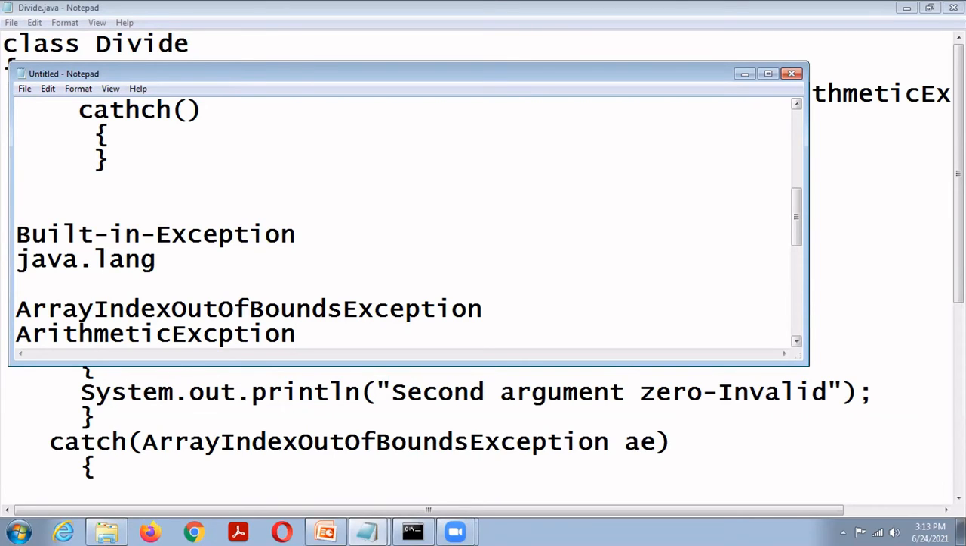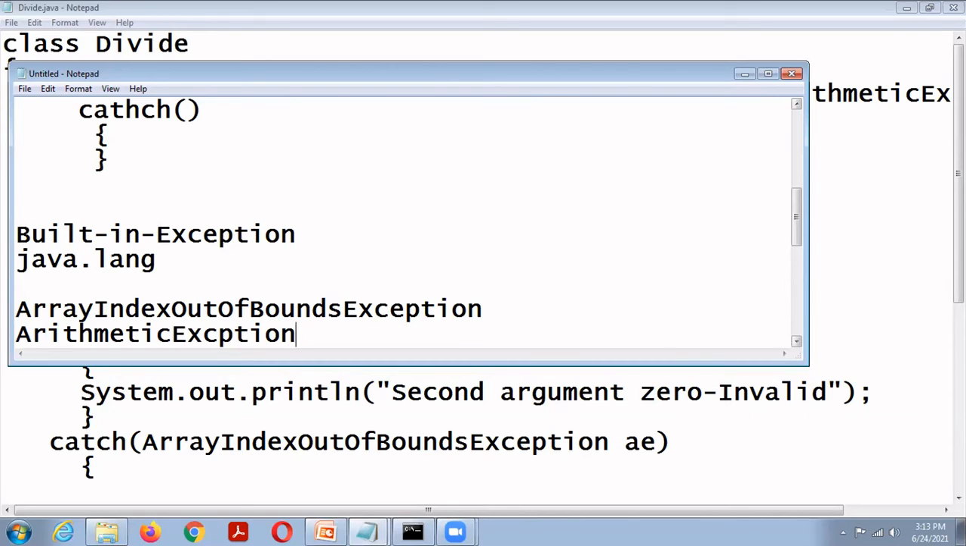So these are unchecked exceptions, because these exceptions are subclasses of RuntimeException. RuntimeException is a subclass of the Exception class. Exception is a subclass of the Throwable class. Throwable has two subclasses: one is Exception and another one is Error. Then checked exceptions. In checked exceptions, class not found exception.